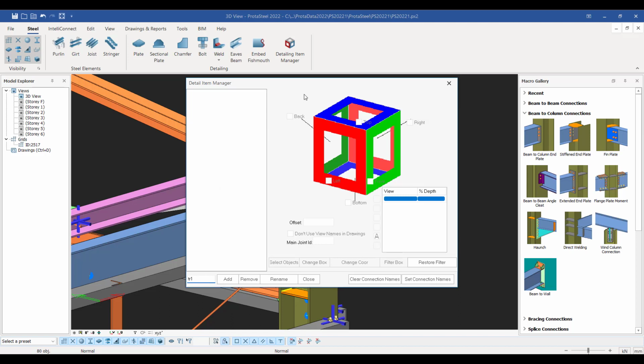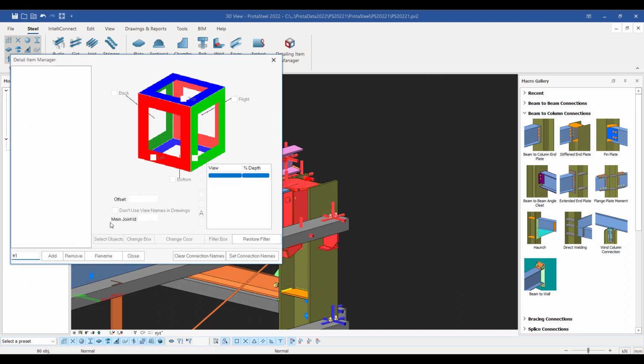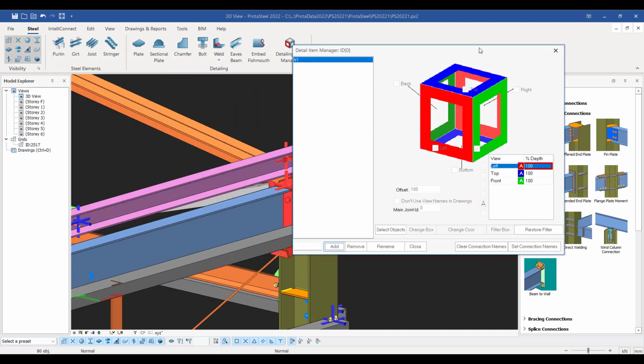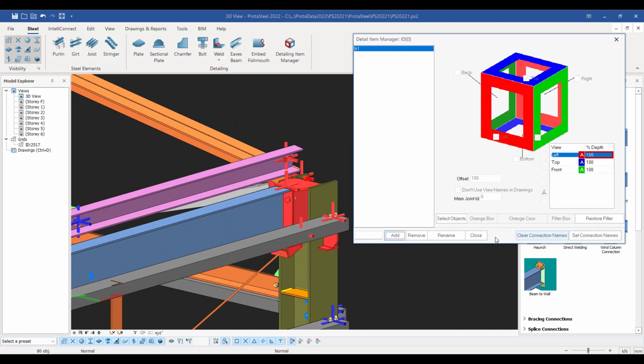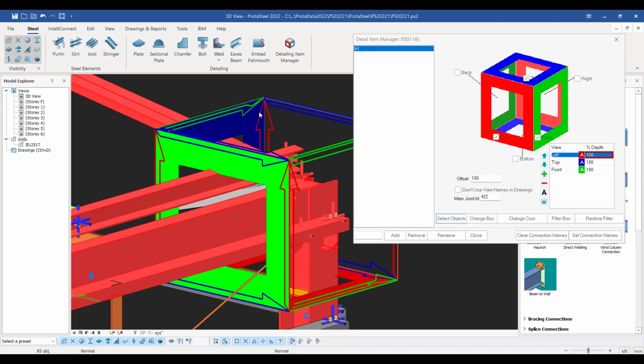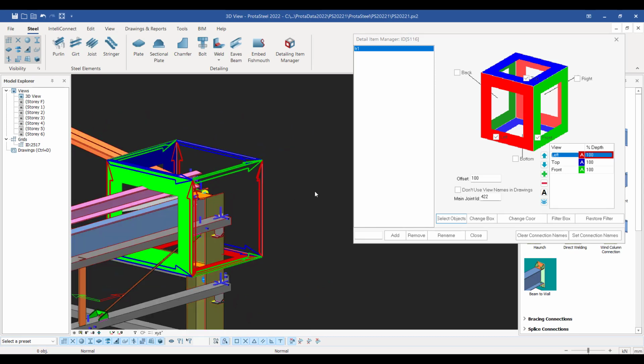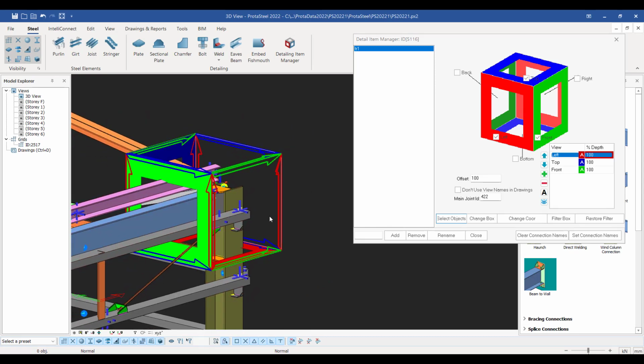We can call this, say, truss 1, and I'm going to just add that, and then I can select the objects that I may wish to have in the connection view. So I'm just going to choose these items here. So we can just come and choose these different items. If I right click, you can see that there's been a box created around this connection. Now this allows me to look at different views through the model.